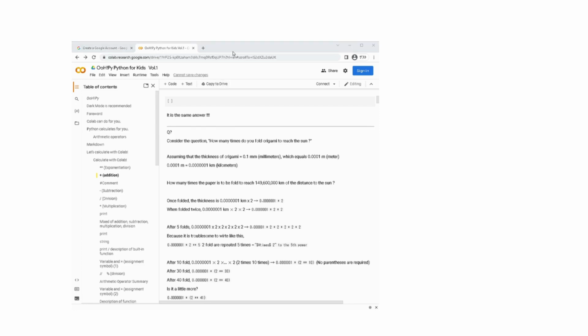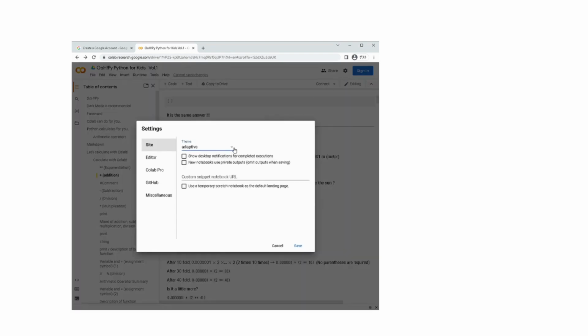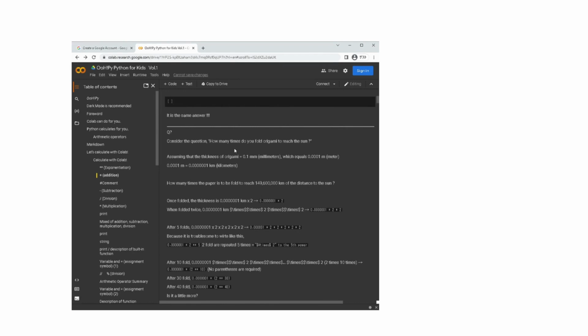Click the link below in this resume to go to this screen. This screen is called Google's Colab. If the screen is white and hard to see, click the gear icon in the upper right to switch to dark mode to make it easier to see.